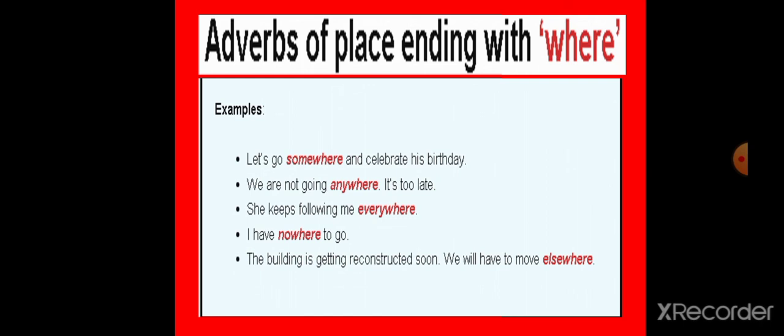Yes. The adverbs of place that end in where express the idea of location without a specific location or direction. I have nowhere to go. The building is getting reconstructed soon. We will have to move somewhere else. Elsewhere. Okay.